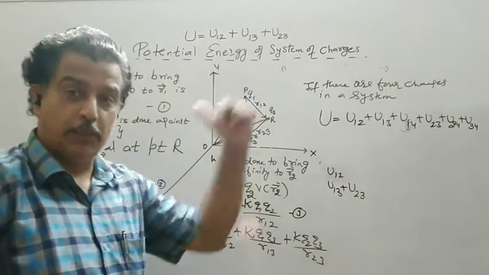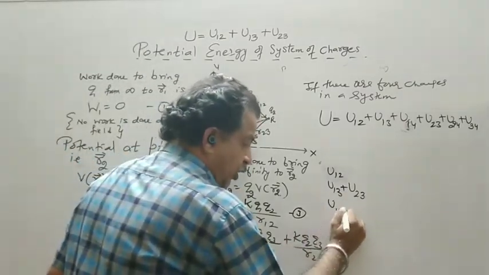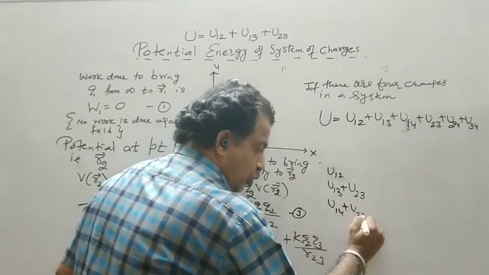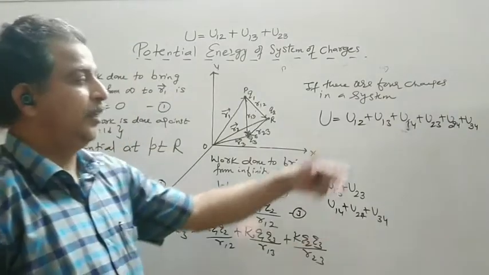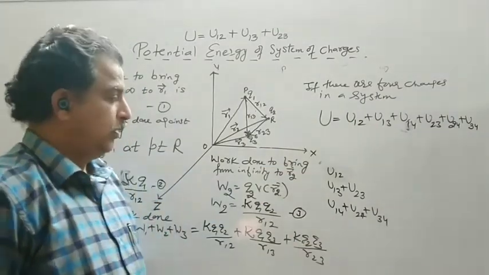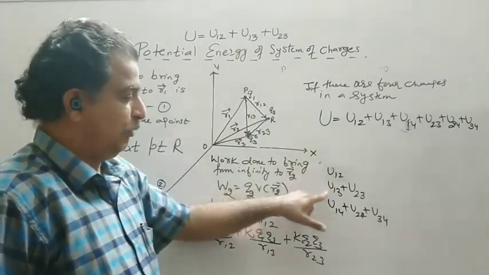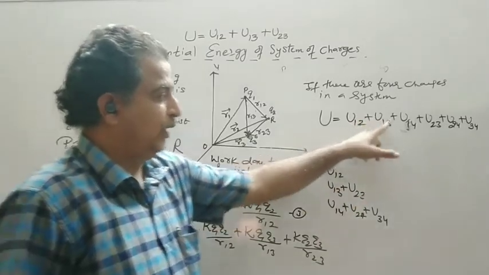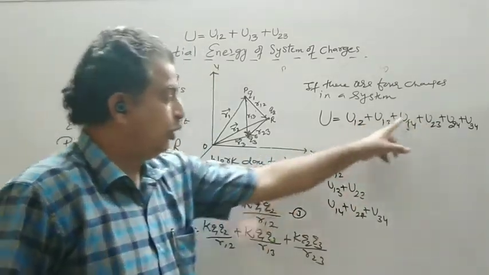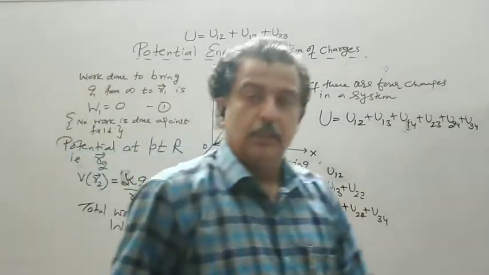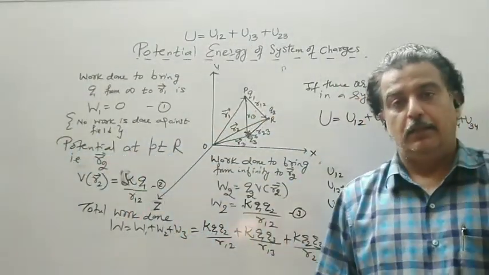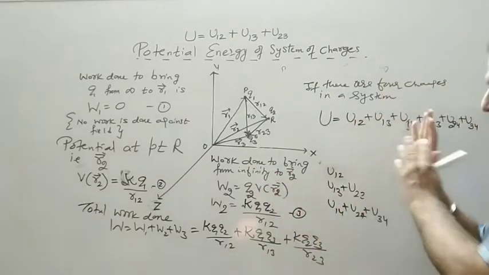I say bring the fourth charge: 1 4, 2 4, 3 4, so 3 more terms are added. So it is 1 2, 1 3, 2 3, then 1 4, 2 4, 3 4. But in numericals, you have to directly apply the last formula.